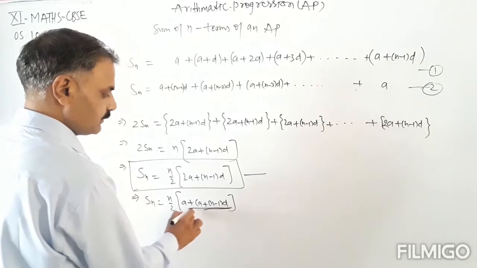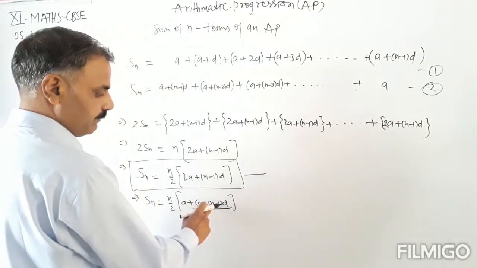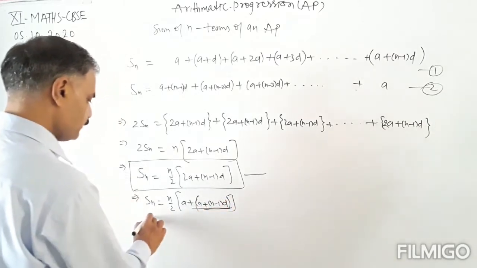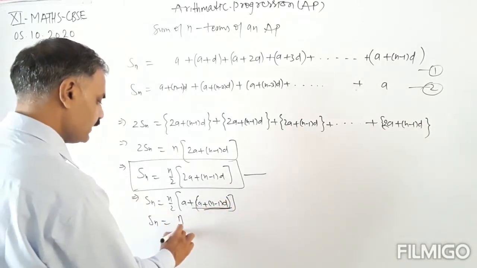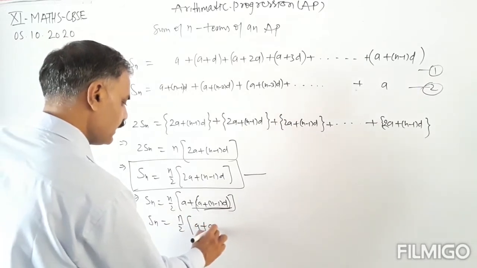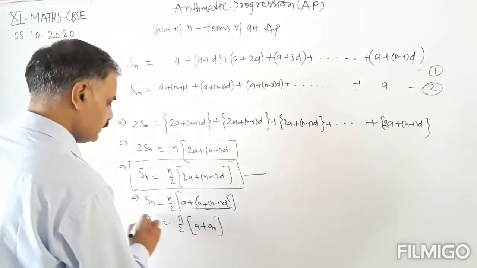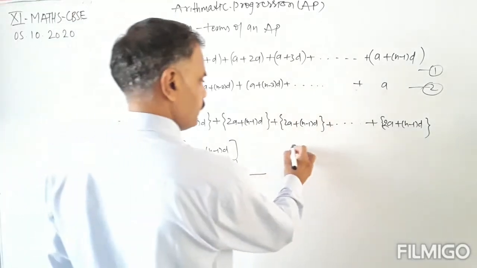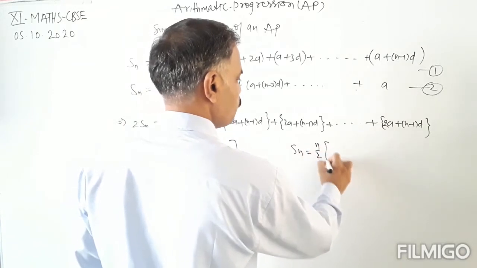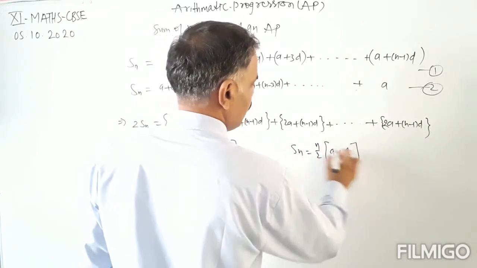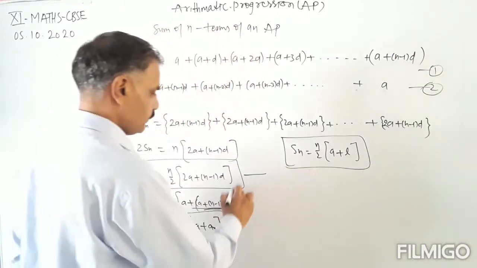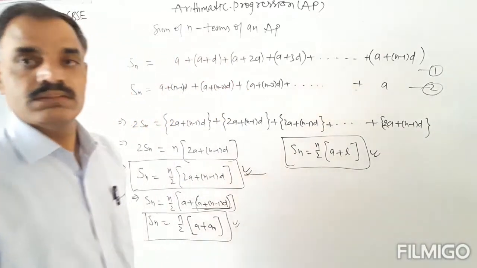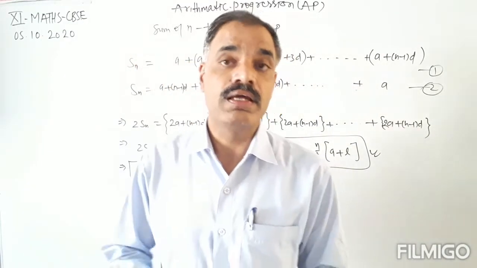This is the last term, a plus (n minus 1) into d. So this can also be written down as Sn equals n by 2 into (a plus an), that is, a plus the last term l. Sn equals n by 2 into (a plus last term l). So this is the formula for finding the sum of first n terms of an AP.